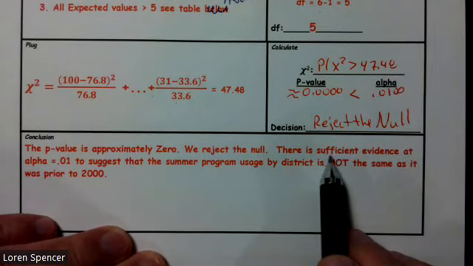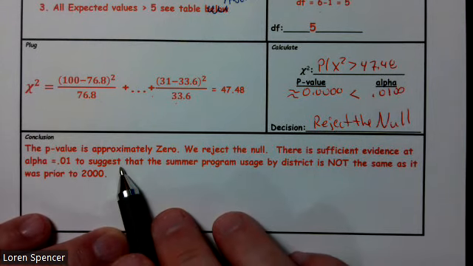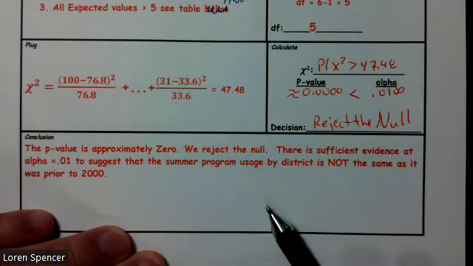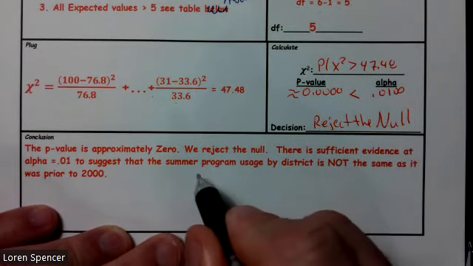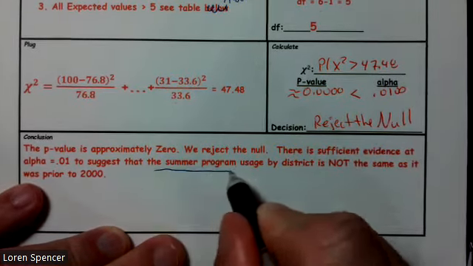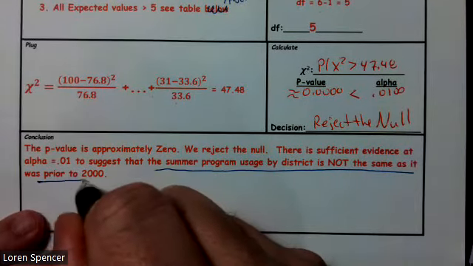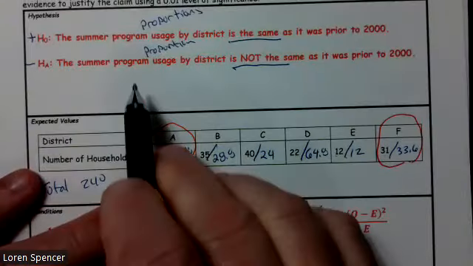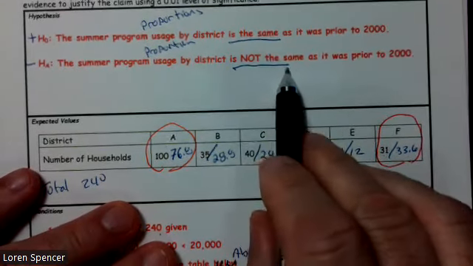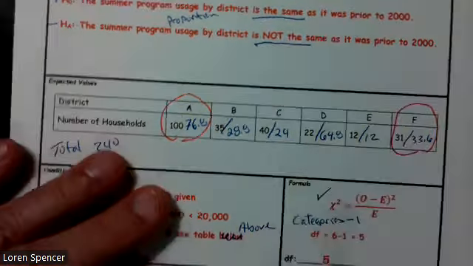There's sufficient evidence, we have enough evidence that, with alpha equal to 0.01, to suggest that the summer program usage by district is not the same as it was prior to 2000. Now, where did that come from? That is my Ha. The summer program usage by district is not the same as it was prior to 2000.